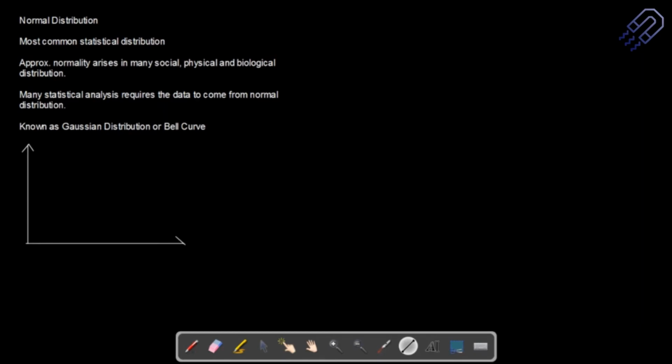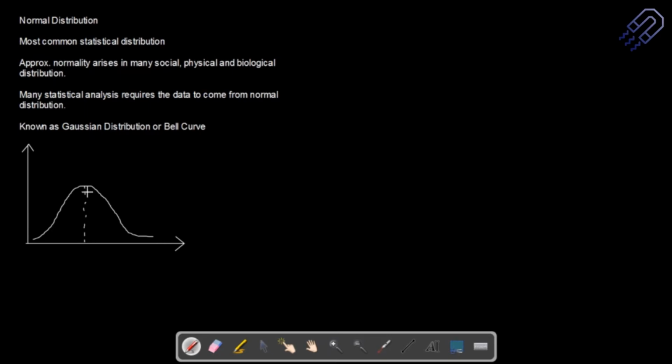Why are we doing this? Because in the future, if you're doing any kind of research, in any field, not only pure physics but a field like biology or chemistry, you can work on different fields. When you work on that, and if you get a large number of data, this kind of analysis and distribution is very important. So this is a bell-shaped curve. It's not very well drawn, but I think you can understand it. I will consider that this is symmetric on both sides of this line.